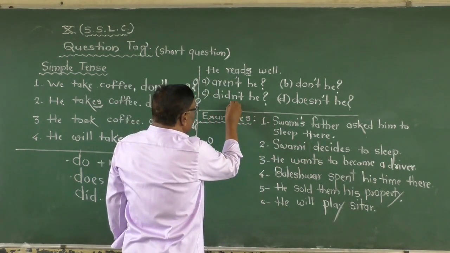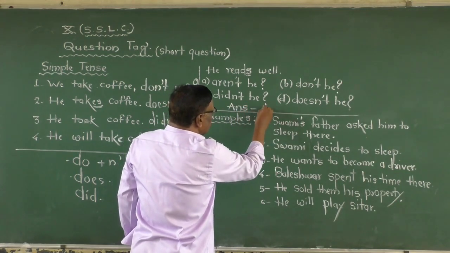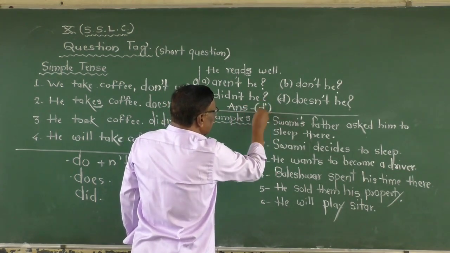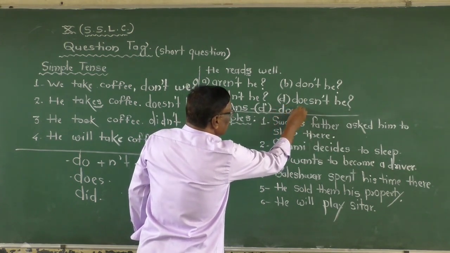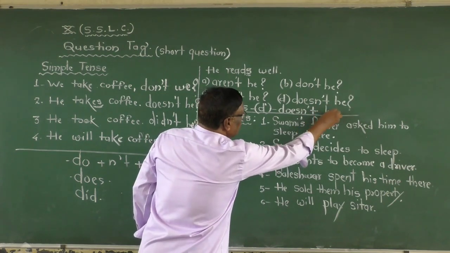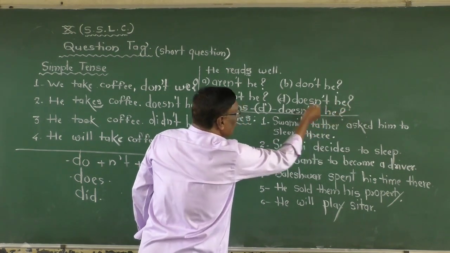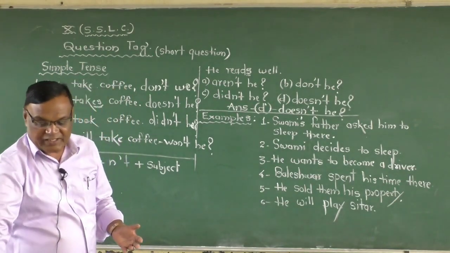Then you write in your examination answer sheet, answer D, and further you write doesn't. Means that doesn't he. See the question paper and write it. Very simple way you get the 1 mark.